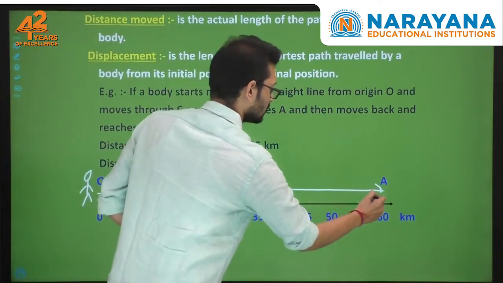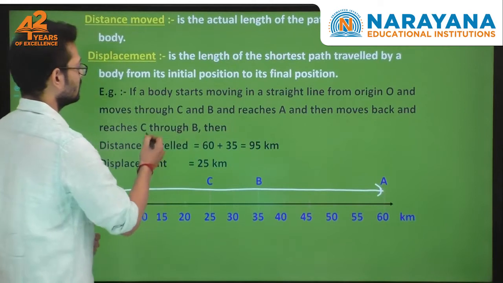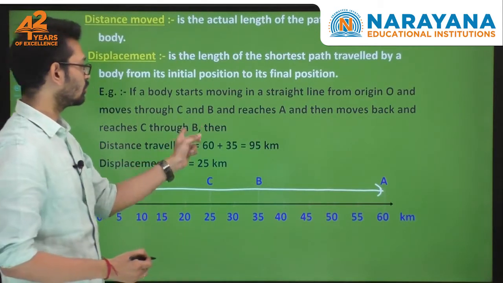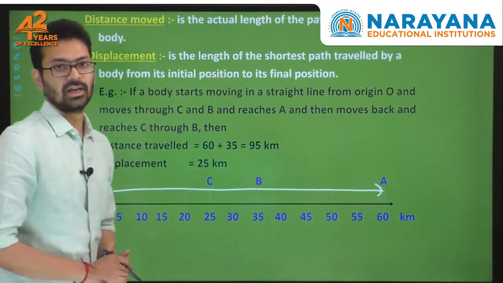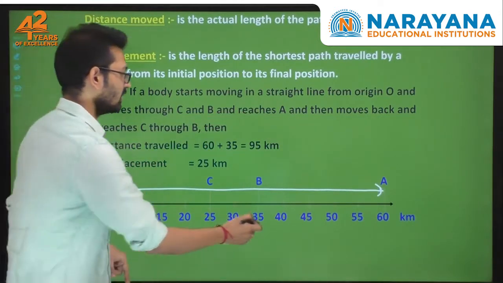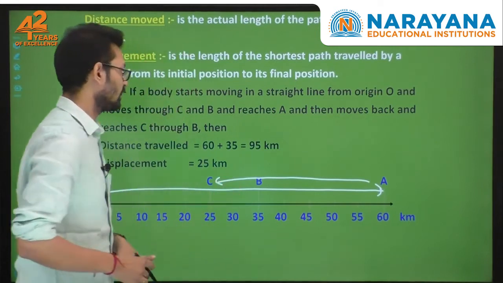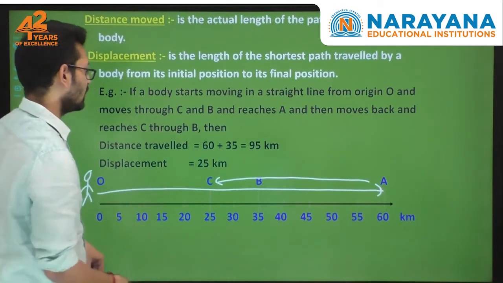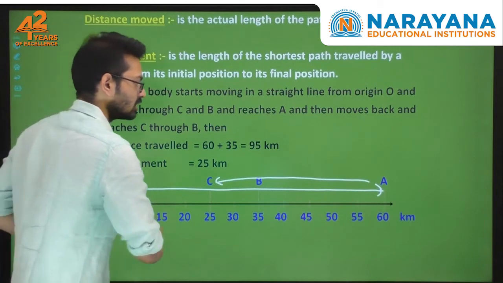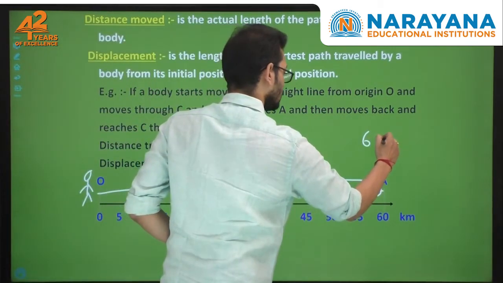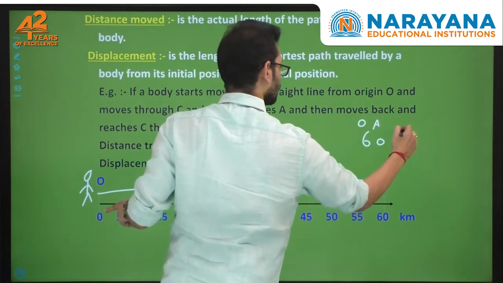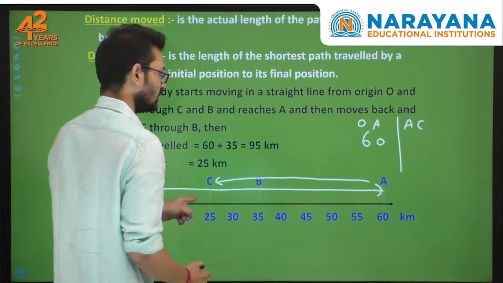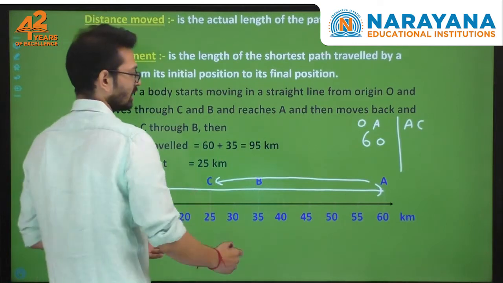After that, he returned back from there. The body started on a straight line at the origin, from 0, and then moved through C and B and reached A. Then he moves back and reaches C, through B. The distance is completely 60, that is from O to A. After that, he went from A to C. How do you calculate A to C? 60 minus 25, you will get 35.